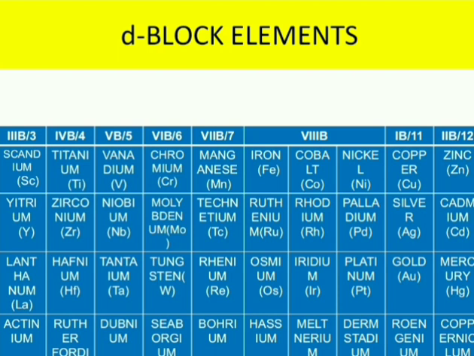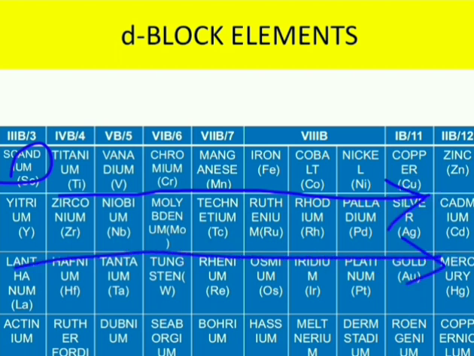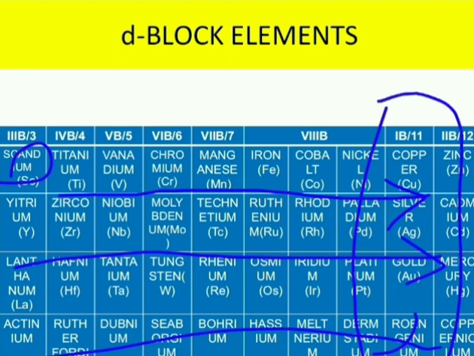So if you look at the metallic nature from scandium, as we move to the right side, the metallic nature decreases, and at last the metallic nature in all these groups will be decreasing. That means here these elements will be showing somewhat similarities with that of the p block elements.